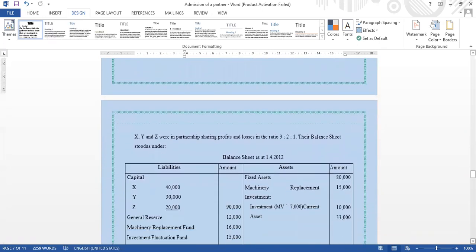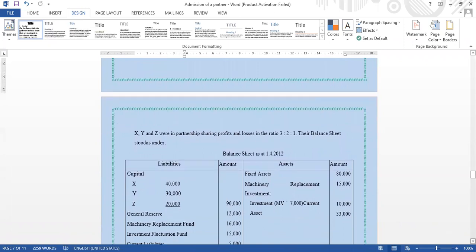First I just want to read the question. X, Y and Z are partners sharing profits and losses in the ratio of 3:2:1. Their balance sheet stood as under, balance sheet as at 1st April 2012. First, I want to read the liability side. Capital: X's capital 40,000, Y's capital 30,000, Z's capital 20,000. Total capital is 90,000.